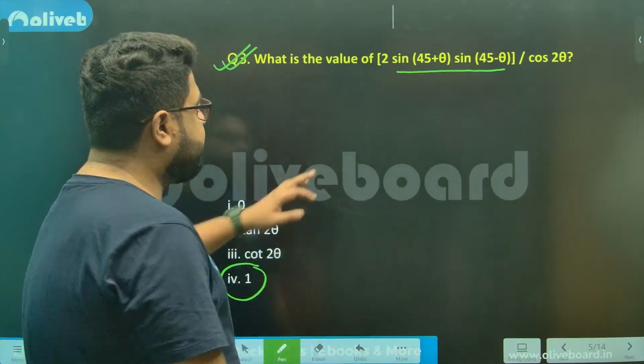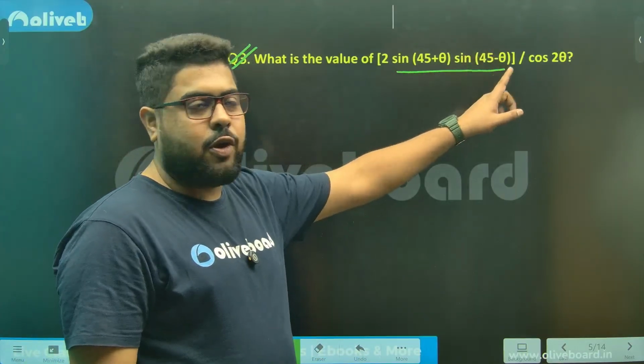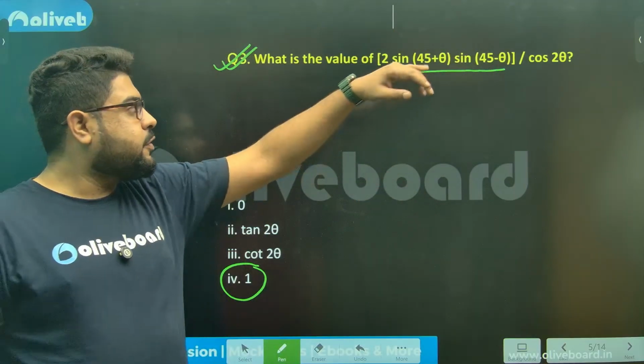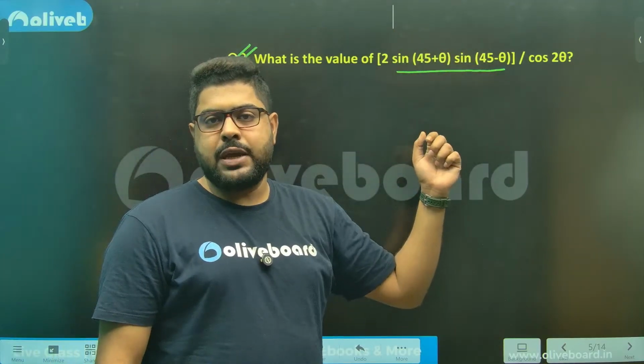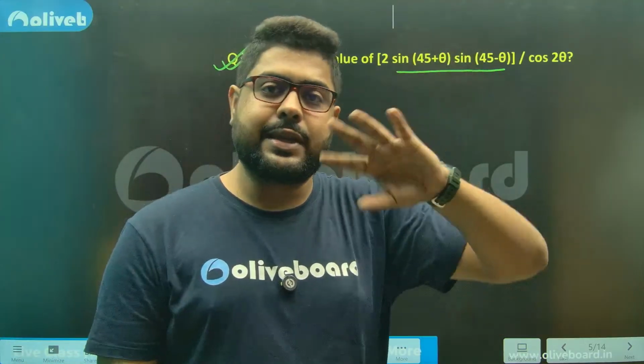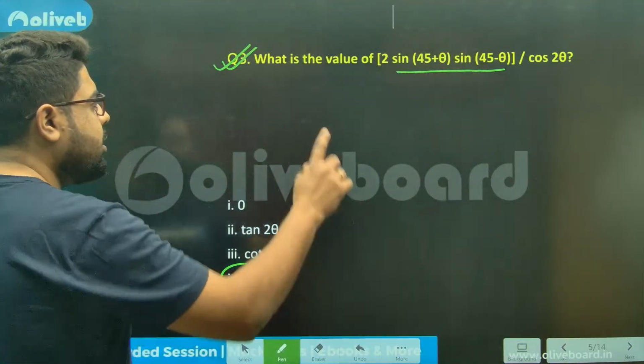This type of representation is very common. 2022 CGL had at least 4 or 5 questions of this type: 90 minus theta, 90 plus theta, 45 minus theta, 45 plus theta, that type of questions. Look at this.